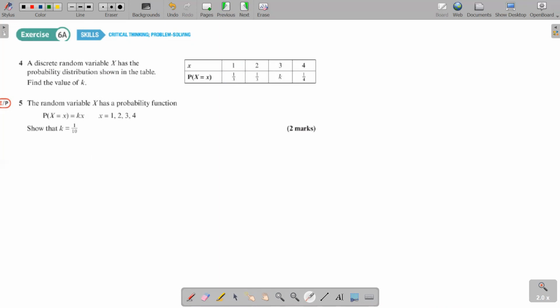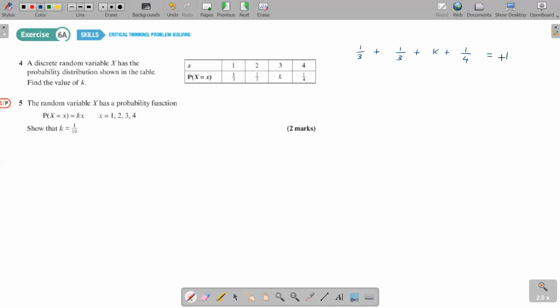When x equals 1, the probability is 1 over 3. When x equals 2, the probability is 1 over 3. When x equals 3, there's an unknown probability k. And when x equals 4, the probability is 1 over 4. How do we get the k value? We know that the total probability should add up to 1. So we can write 1 over 3 plus 1 over 3 plus k plus 1 over 4, and all of this adds up to 1.